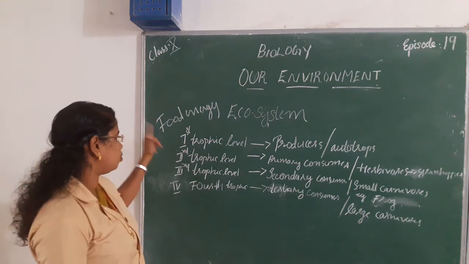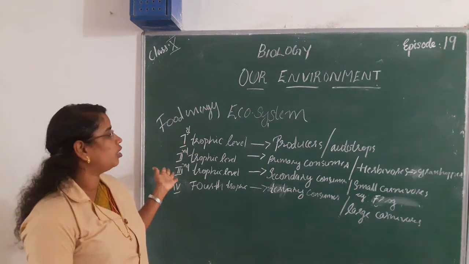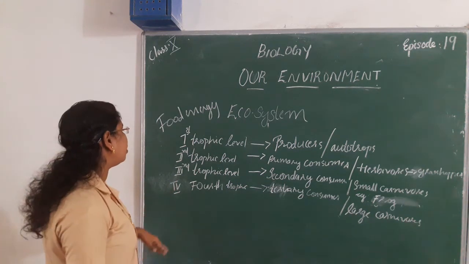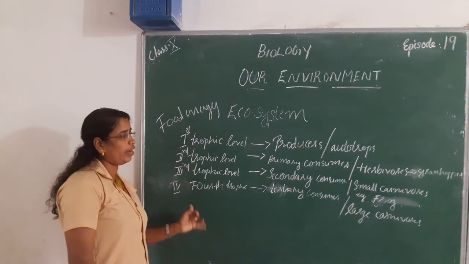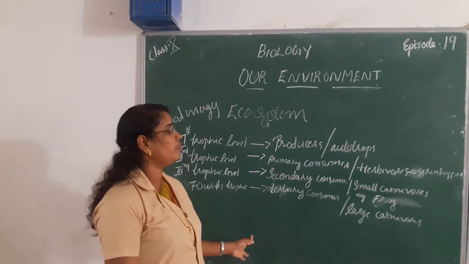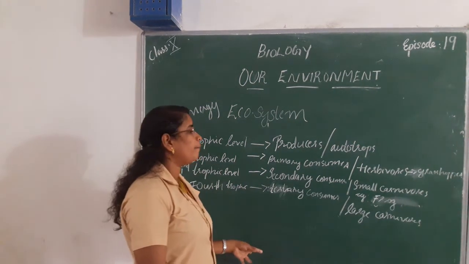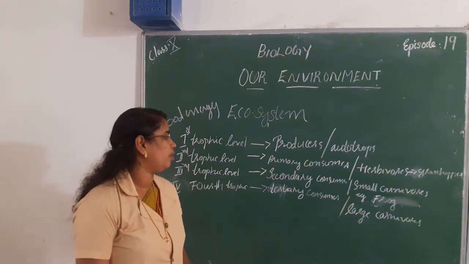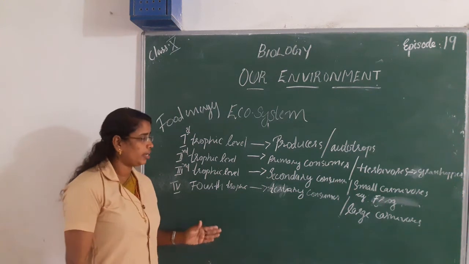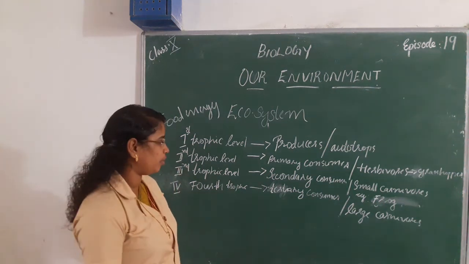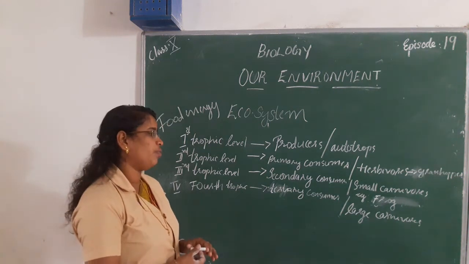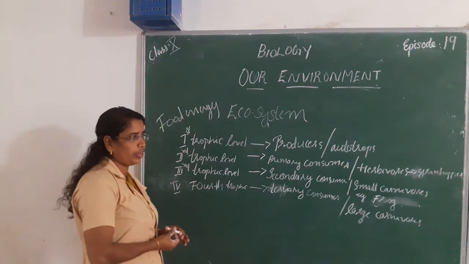The first trophic level covers all producers and autotrophs. The second trophic level covers primary consumers or herbivores, plant eating animals. The third trophic level is secondary consumers, that means small carnivores, for example frog.